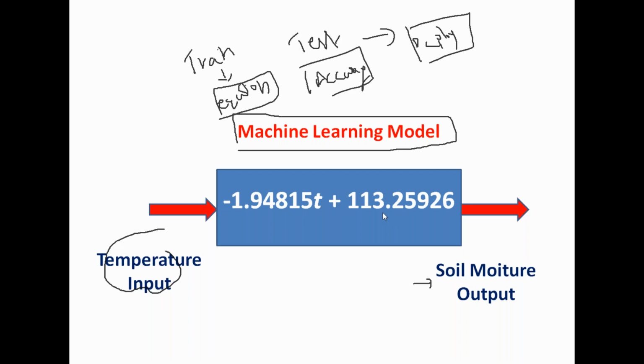M and C values are fixed. Yes, once you have trained your model, M and C values will be fixed for the given data. If you want to improve this, you can try giving more values, and M and C values change. M and C values are purely based on the given data. If you change the data, M and C values also change. Okay, Vinay, is your doubt clear?